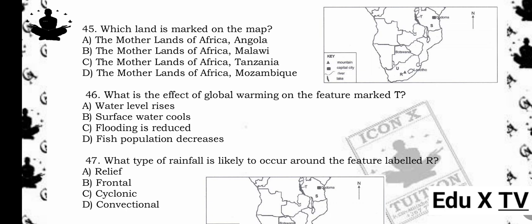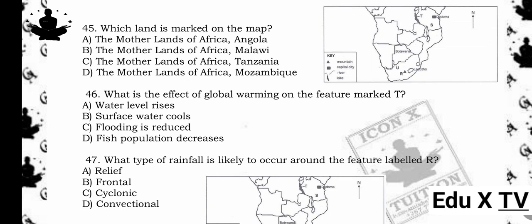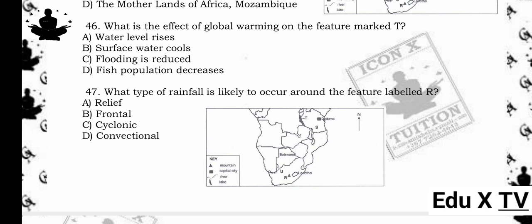46. What is the effect of global warming on the feature marked T? A. Water level rises. B. Surface water cools. C. Flooding is reduced. D. Fish population decreases. The answer is A. Water level rises. Reason being, global warming causes ice melting and thermal expansion, leading to rising water levels in lakes and seas.